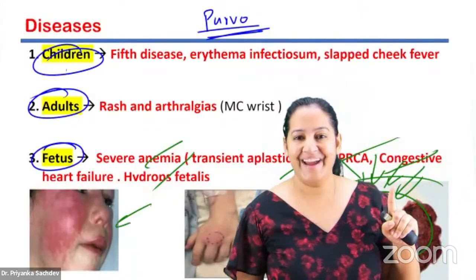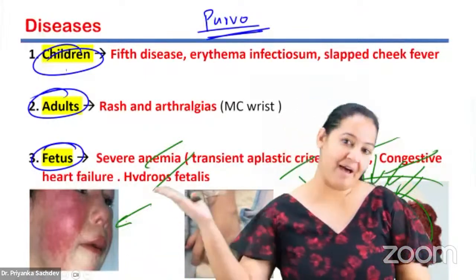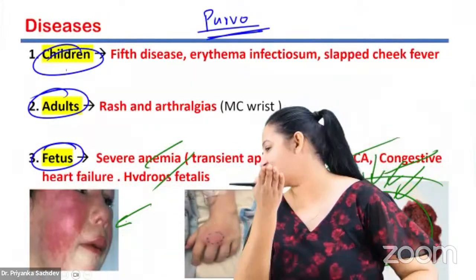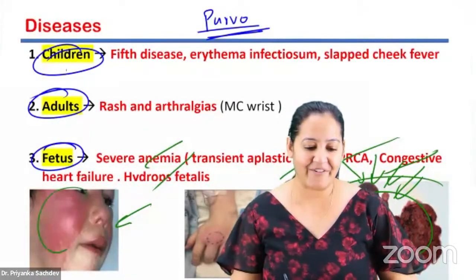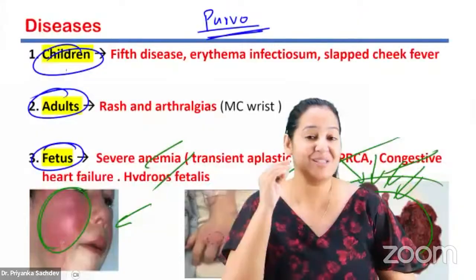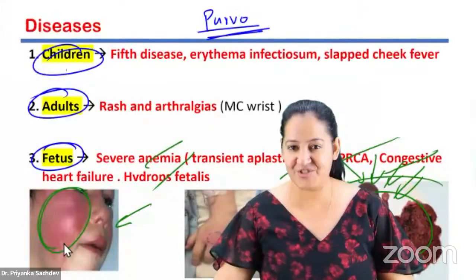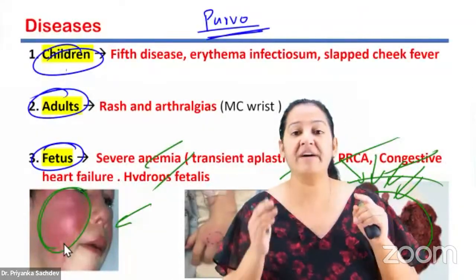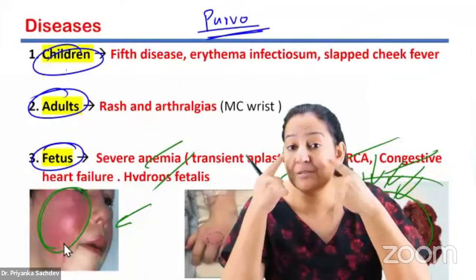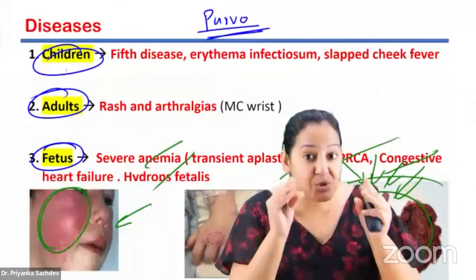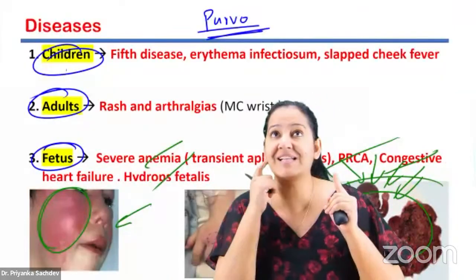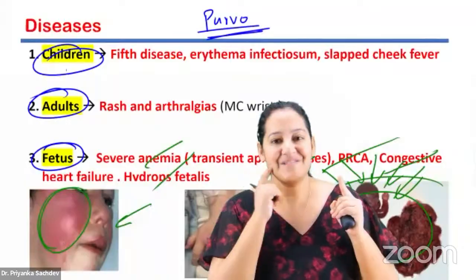See this child. It looks like the mother has slapped the child. What happens when someone slaps the cheek? The cheek becomes red. It looks like someone has slapped, but no one has slapped this child. It looks like that because parvovirus causes vasodilatation of the cutaneous blood vessels, especially in the face and cheek area.